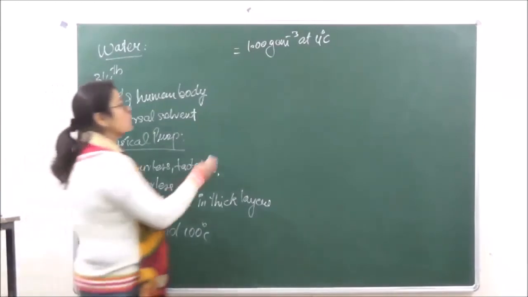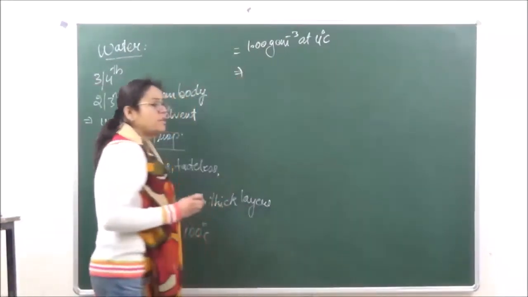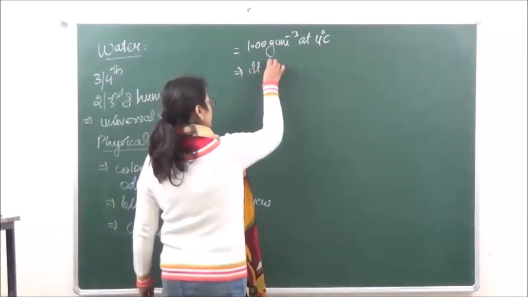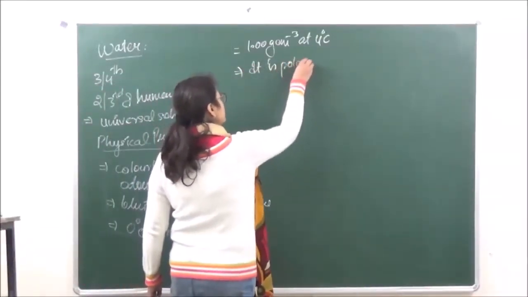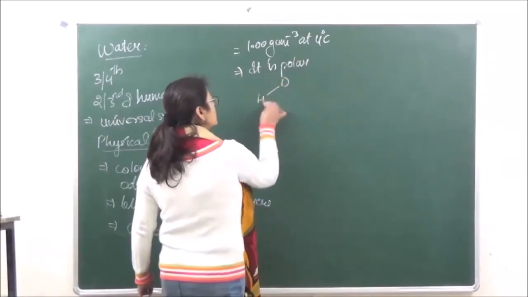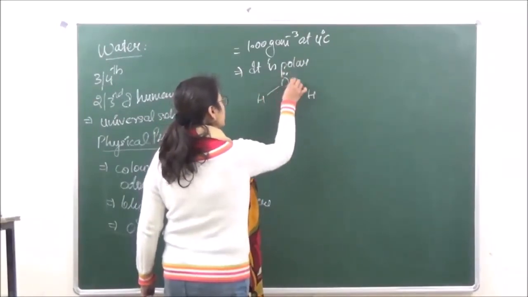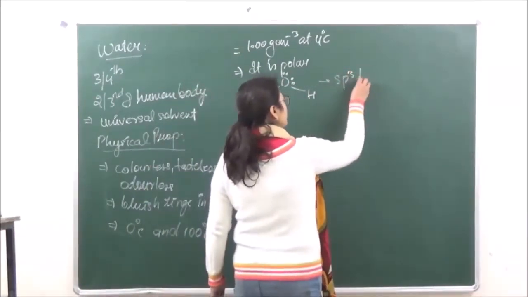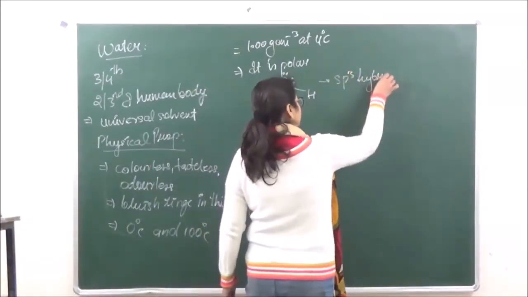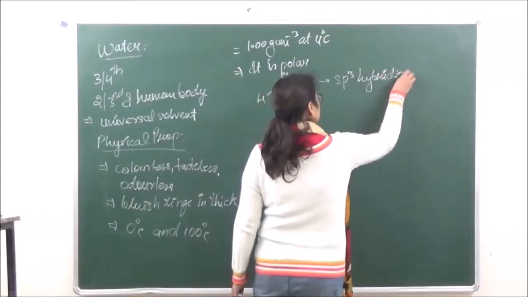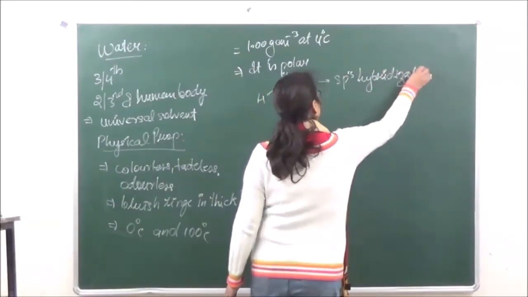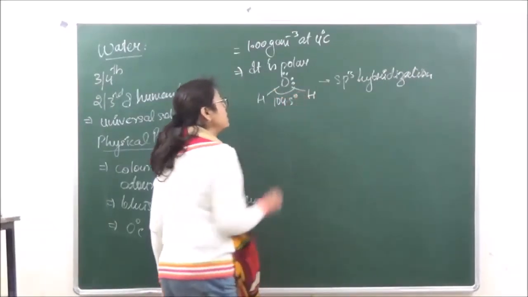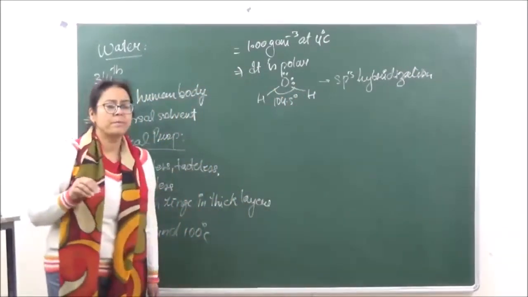So it has a maximum density of 1 gram per centimeter cube at 4 degrees Celsius, and it is polar. This also we know because of the electronegativity difference between hydrogen and oxygen. It is polar and it has a bent shape. So this is the shape of water, having sp3 hybridization, and the bond angle is reduced to 104.5 degrees because of the lone pair repulsion